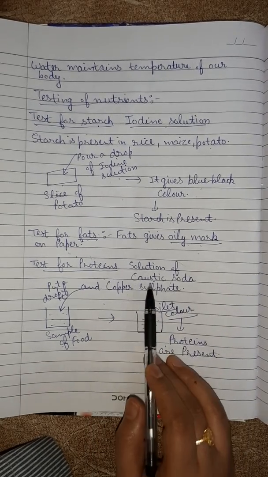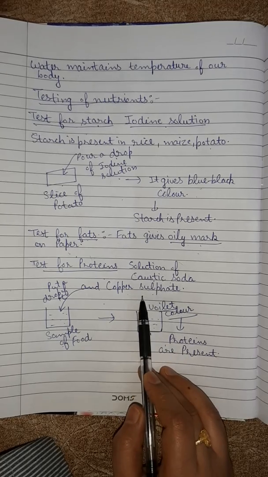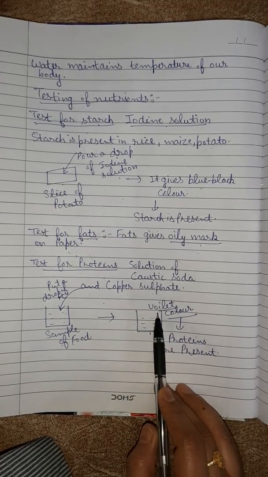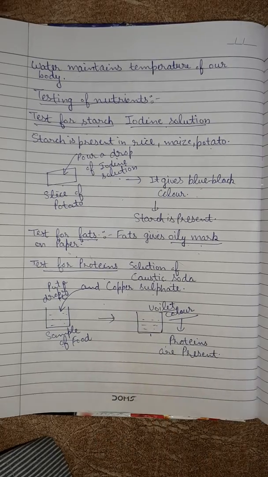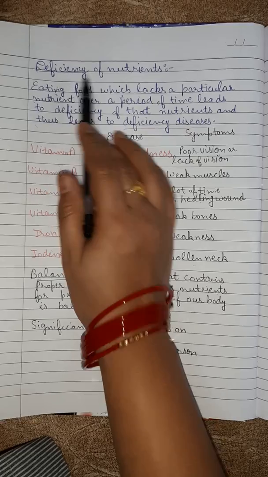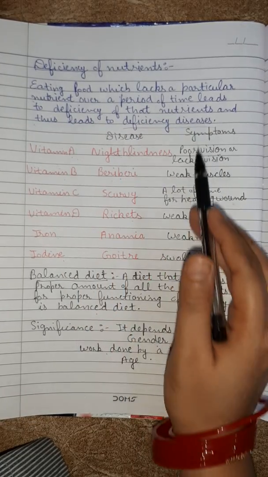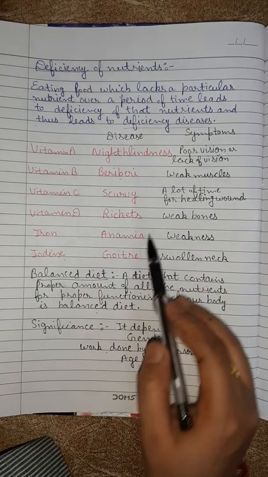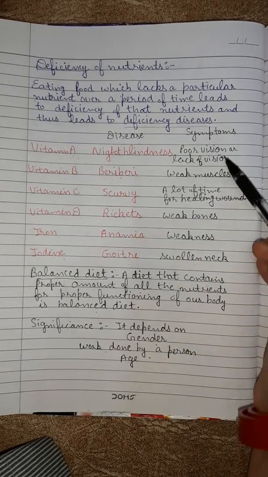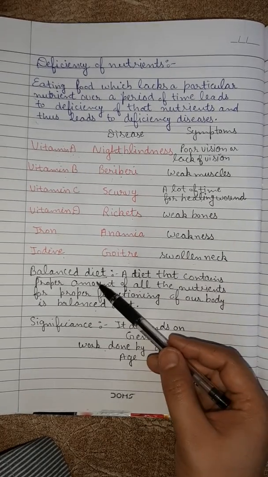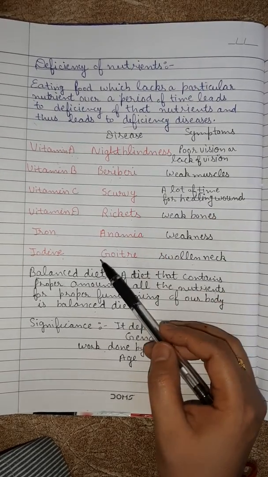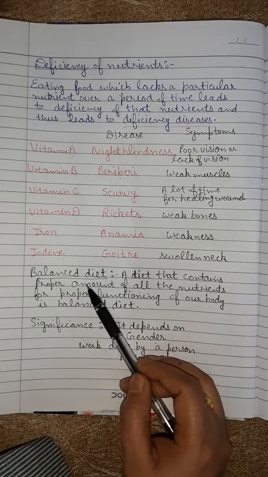Similarly, for proteins, we need a solution of caustic soda and copper sulfate. If it gives violet color, it indicates presence of proteins in that sample of food. And last, we have discussed deficiency of nutrients. If there is a deficiency of nutrients, then it will lead to a particular disease, and every particular disease has particular symptoms. Next is balanced diet. In order to prevent our body from any kind of these diseases, we must take a balanced diet.